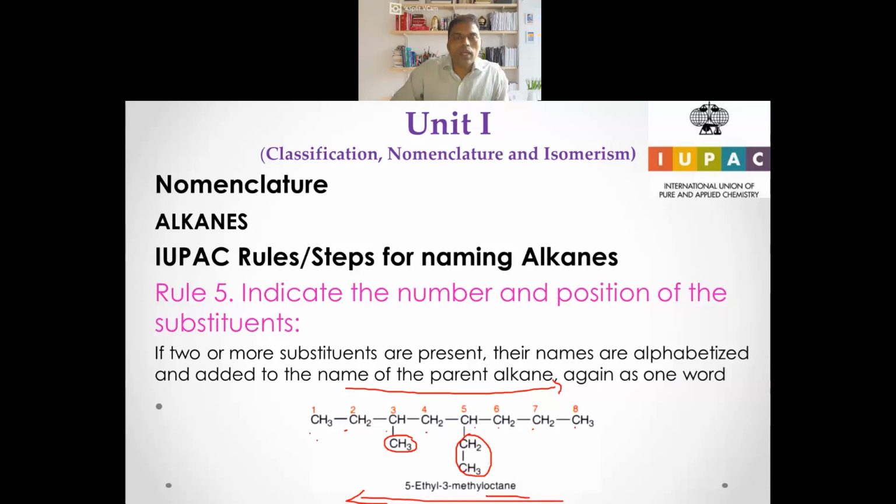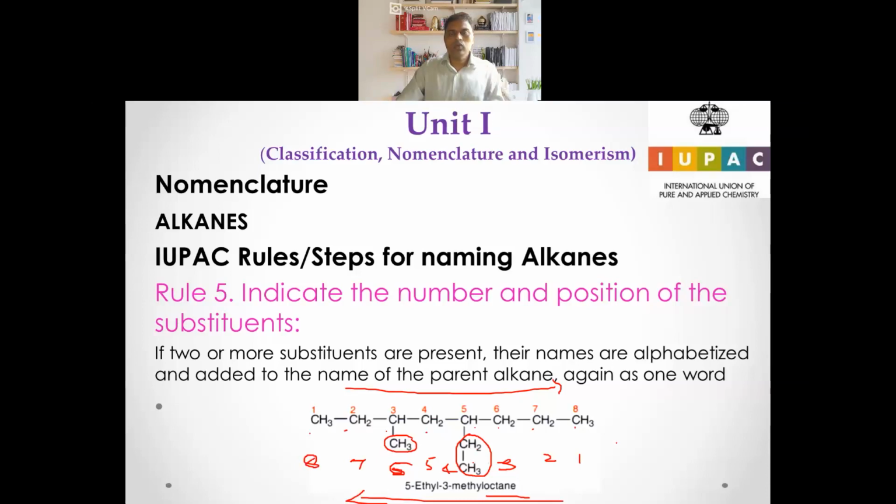Then let's try to number this. It is already numbered from this side, 1 to 8, right? Let's also number from this side: 1, 2, 3, this is 4 and this is 5, this is 6, this is 7 and this is 8.